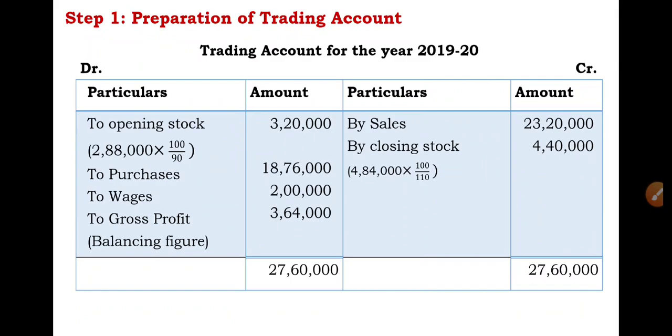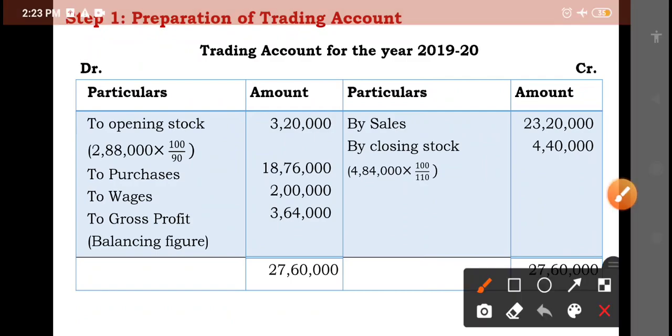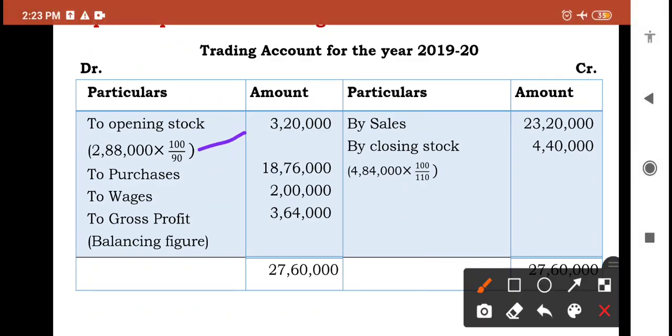That 2,88,000 is the opening stock value given in the question, and they have mentioned that they valued opening stock at cost less 10%, so you should consider that: 2,88,000 into 100 by 90.